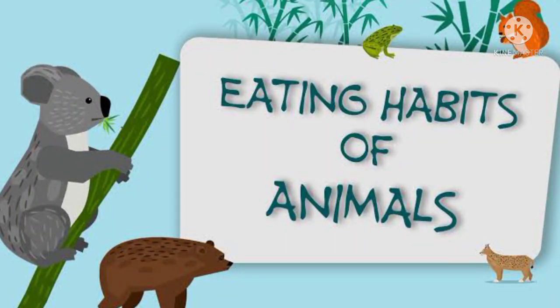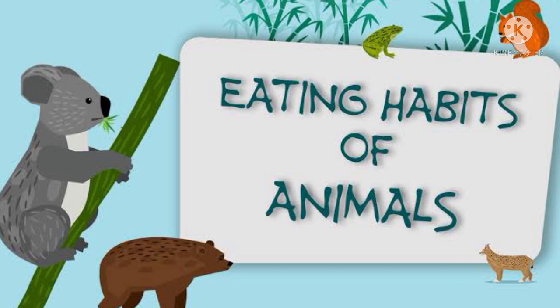Children, in this class we are going to learn about food habits of animals. Animals are living things like humans and plants. They also grow and need food to survive. They also need energy for their daily activities. This energy comes from food they eat. So, animals need food to grow, stay healthy, and to get energy for doing work.